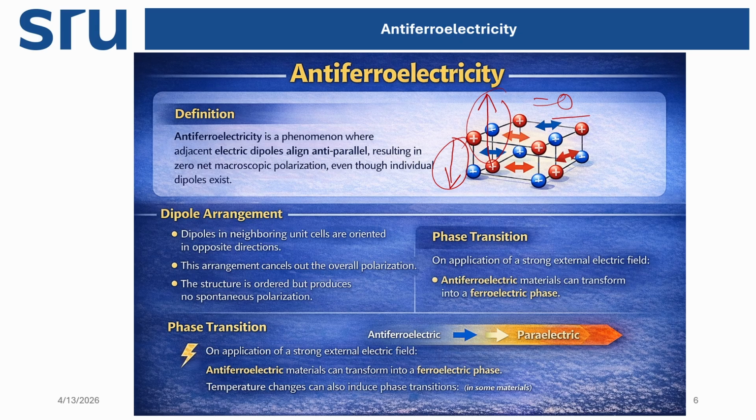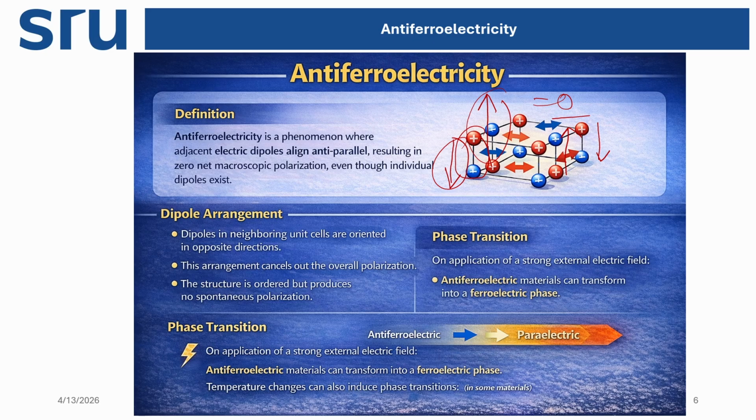When it is observed in a compound, we call it having antiferroelectricity. In difference with the ferroelectric compound, where the resultant polarization will be there in the unit cell, in antiferroelectric compounds there will not be any resultant polarization in the unit cells. So the dipole in one section is cancelled by the next section. Let's say this direction is one, the next one is in the opposite direction, so they cancel each other. So that's why we are getting antiferroelectricity.